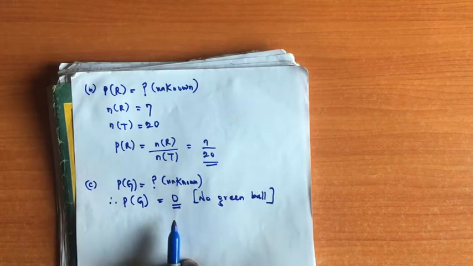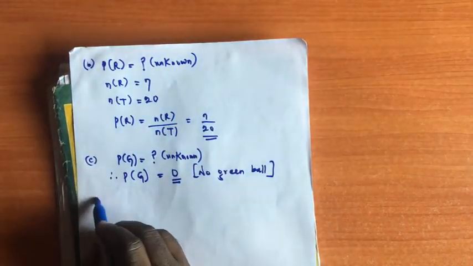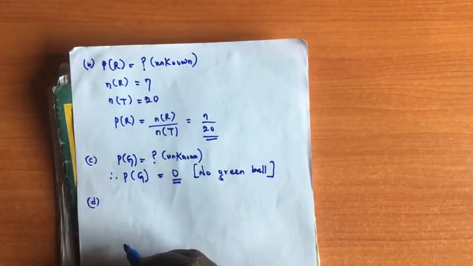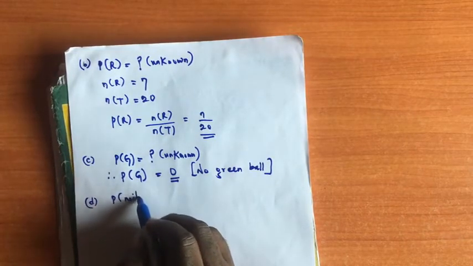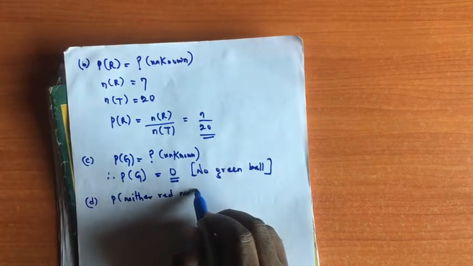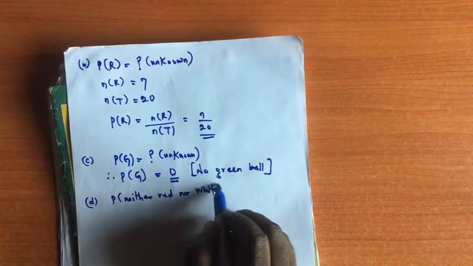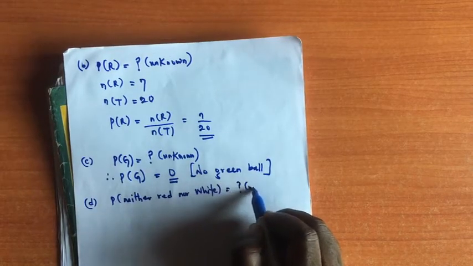Now for the D part, we're told to calculate the probability that is neither red nor white. Neither red nor white. So this is our unknown.